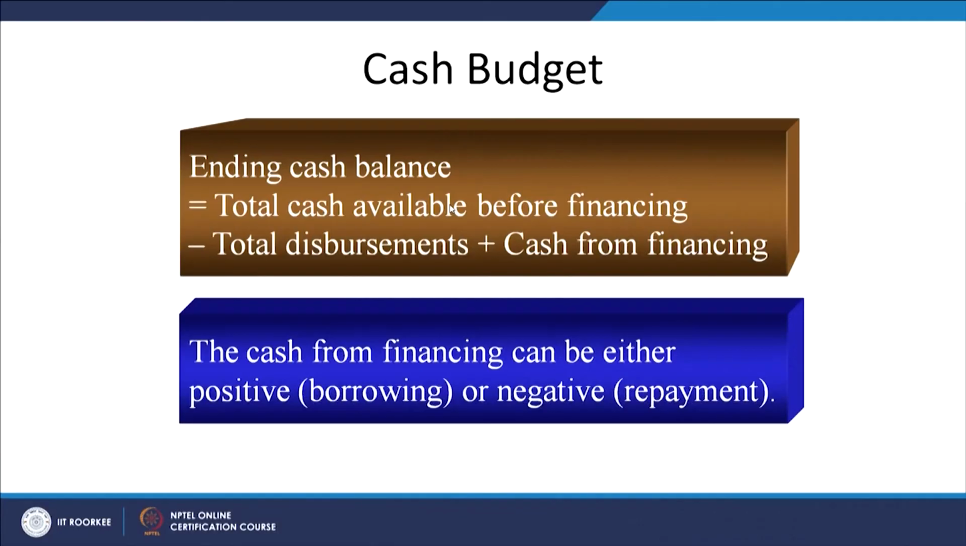The cash from financing can be either positive or negative, because we have to know whether we are going to be a cash surplus company in the month of January or a cash deficit company. When the payments are going to be more than the receipts, certainly we need to borrow cash, but it can be vice versa also, that your receipts are going to be more than the payments you are going to make. So you need not worry about the cash, you do not have to borrow anything.